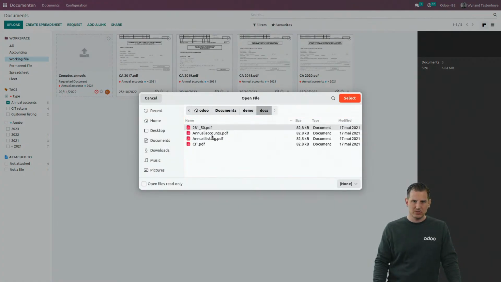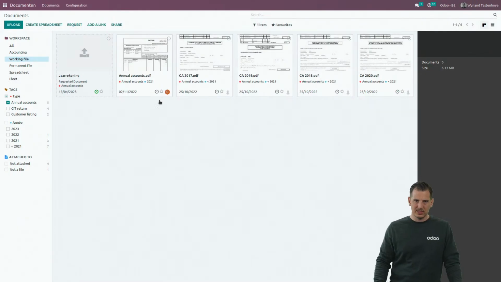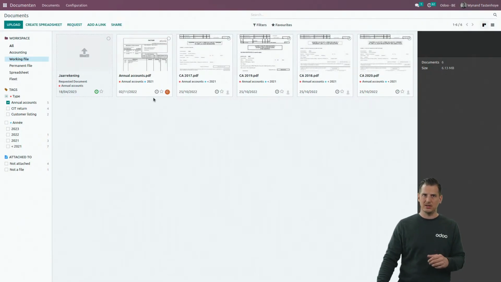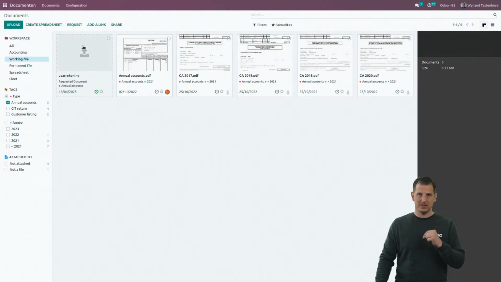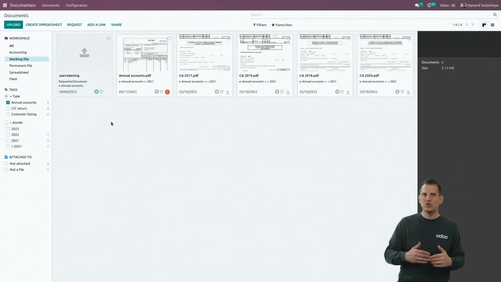If we take a document for the annual accounts, for example, a PDF file. If I replace the placeholder by the PDF file, I will see that the activity has been processed. It's done now. It's automatically validated. And on the other hand, I created a new placeholder X days later. For example, the annual accounts are due every year.